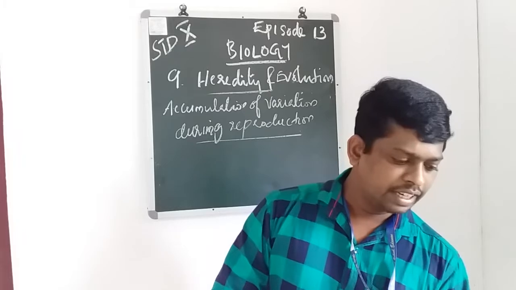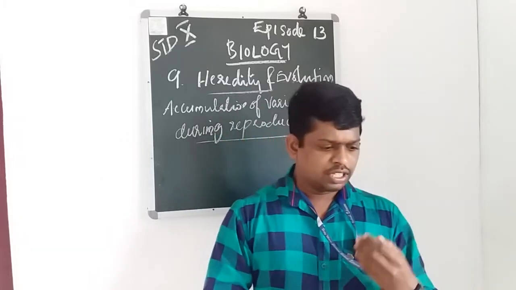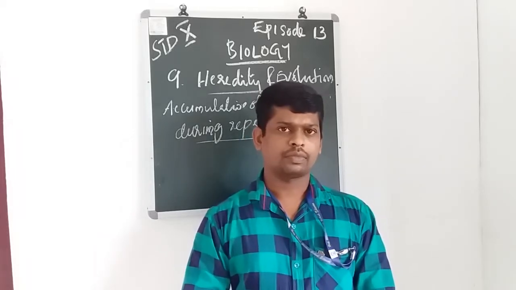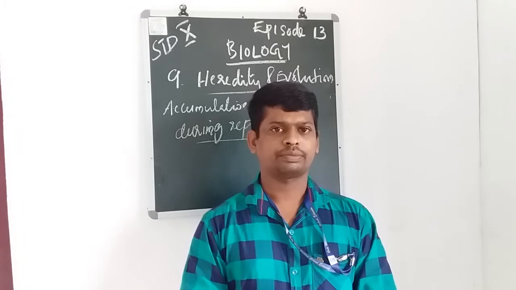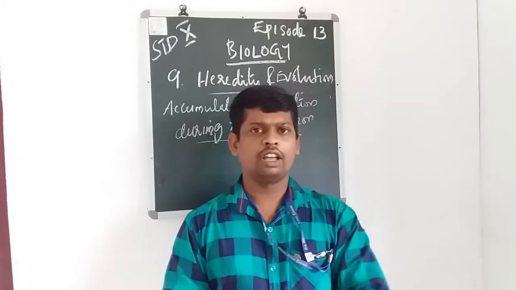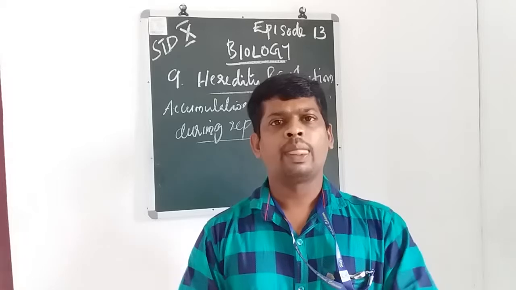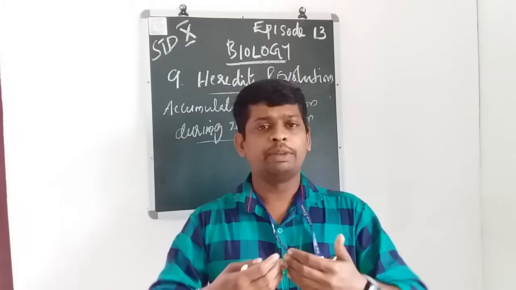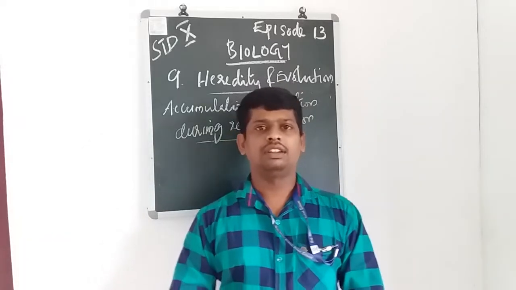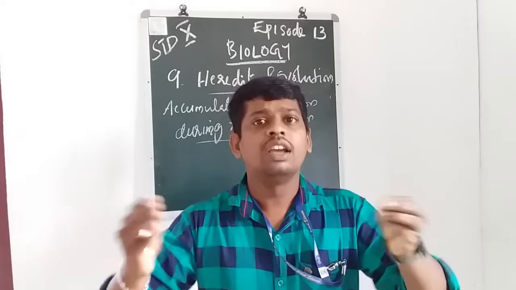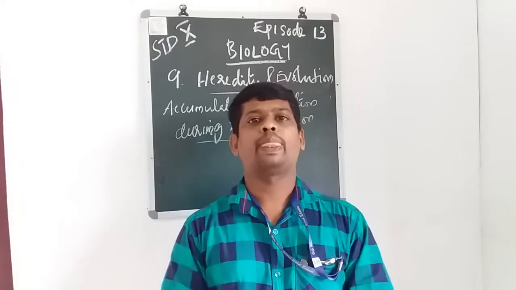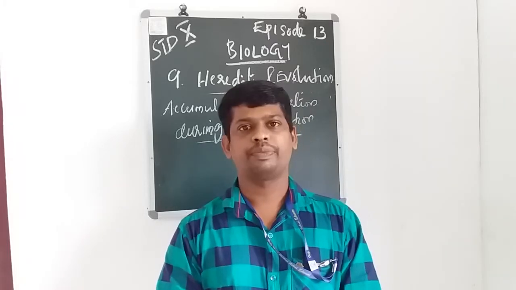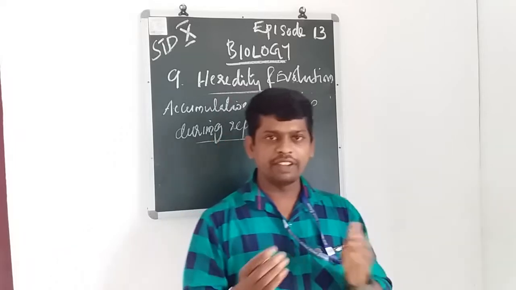Okay, and then look at that. Some organisms like bacteria, the unicellular organisms, reproduce asexually. That means fission of the cell nucleus, etc. There are two types of fission: binary fission and multiple fission. In bacteria, the cell divides into two.